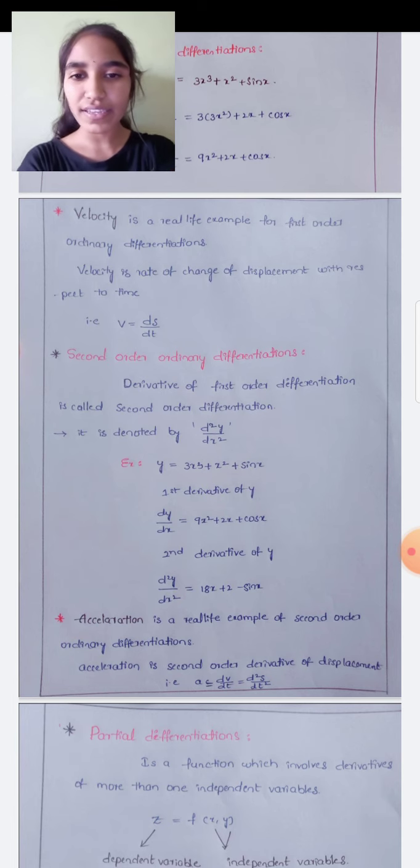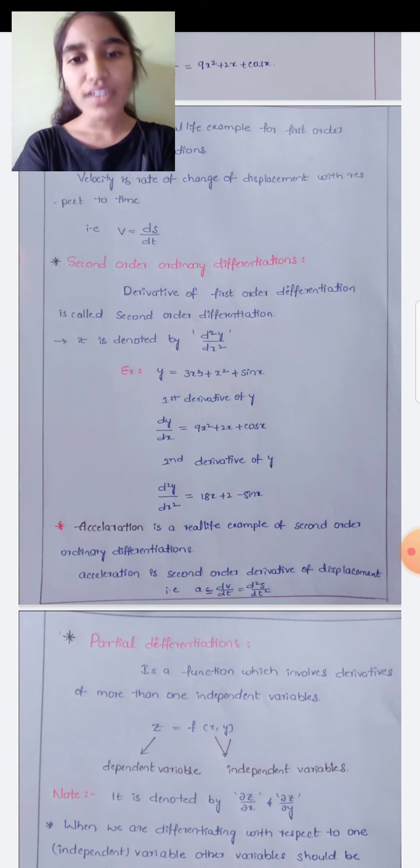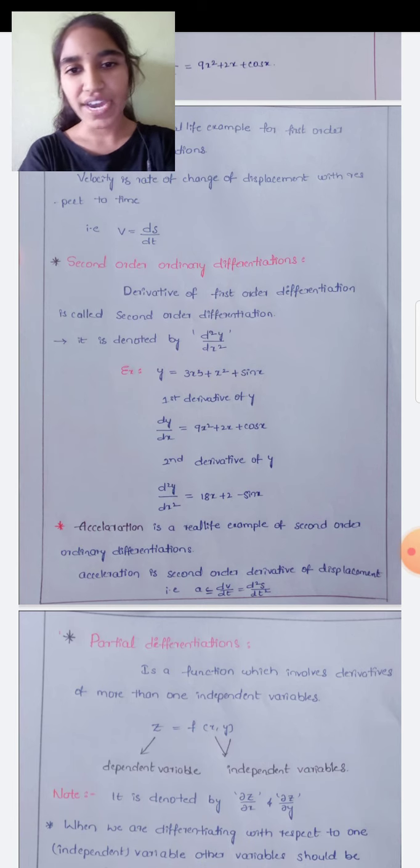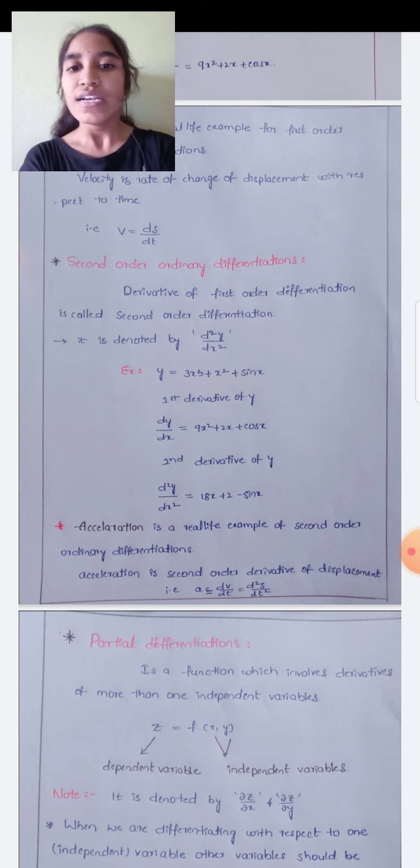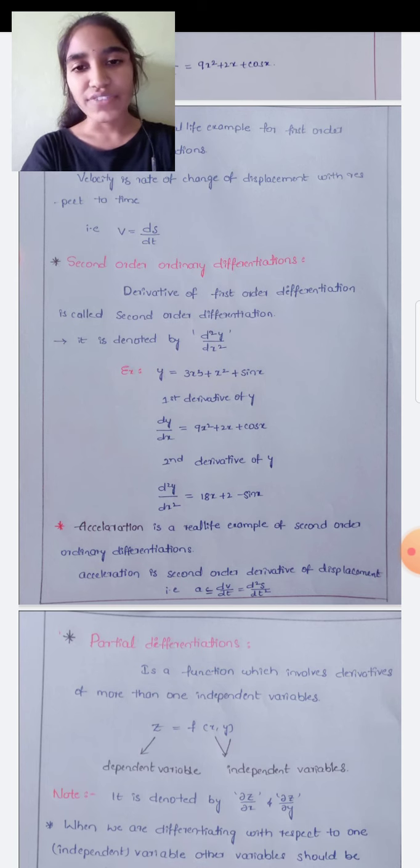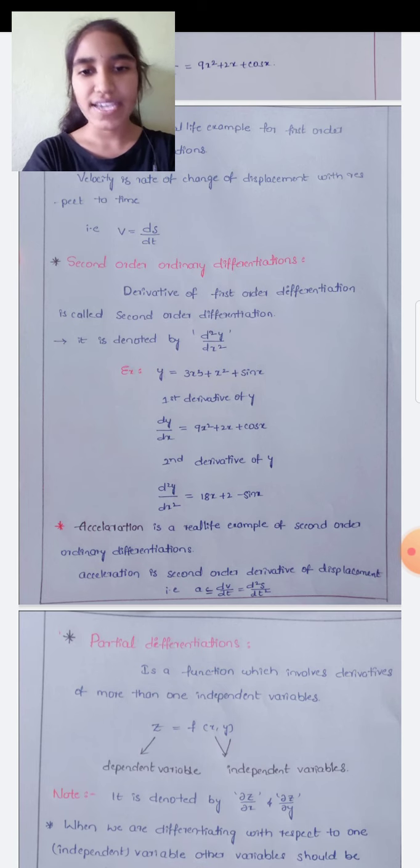Here we take an example for second order ordinary differentiation: y equals 3x cube plus x square plus sin x. We have done its first order derivative in the previous problem: dy by dx equals 9x square plus 2x plus cos x.